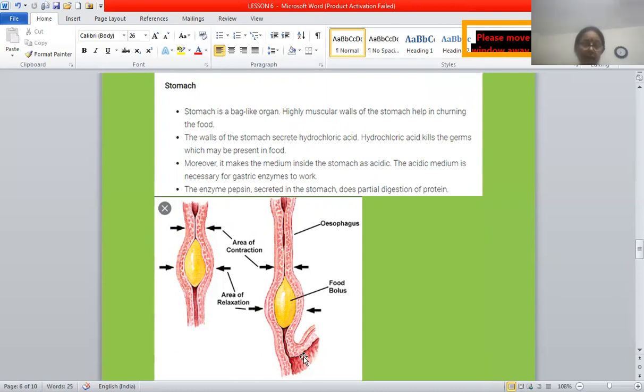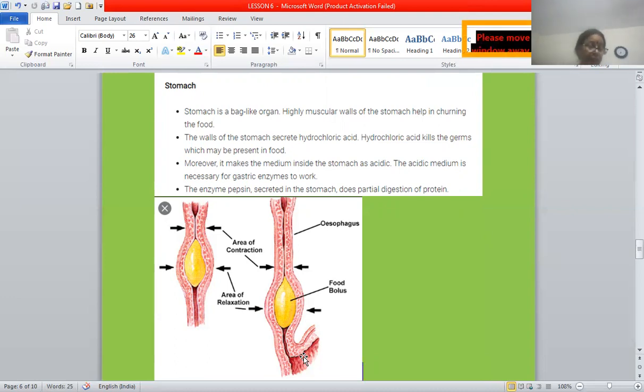What does the stomach secrete? It secretes a digestive juice called gastric juice. Now this gastric juice contains HCl, mucus and an enzyme pepsin. What does this gastric juice contain? It contains HCl, mucus and enzyme pepsin. Now, one by one, we'll study the function of all 3.